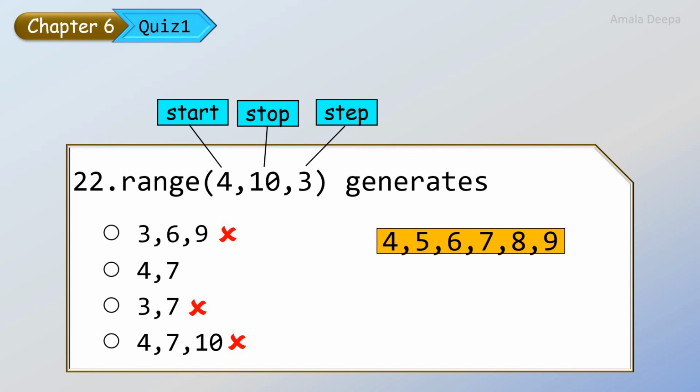Step is 3. So start value is 4. So you take the start value and then you step 3. That is after 4, 5, 6, 7. And then take 7 also. Then after this you cannot step because there are only 2 more values left, 8 and 9. So this range function generates 4 and 7.